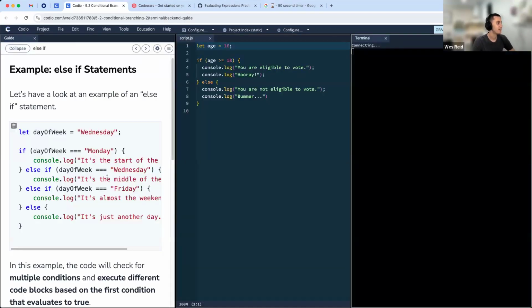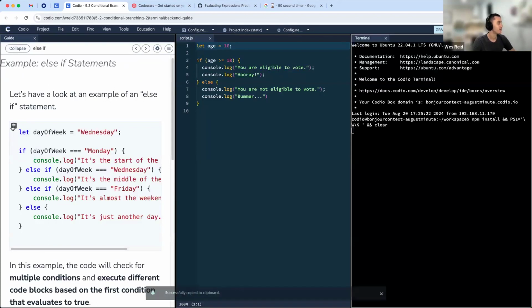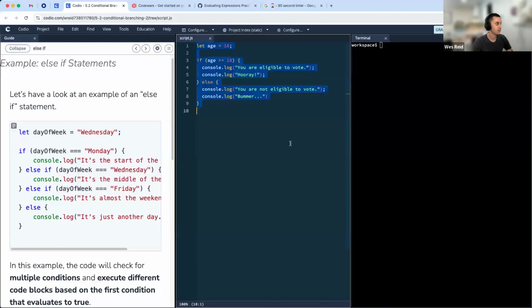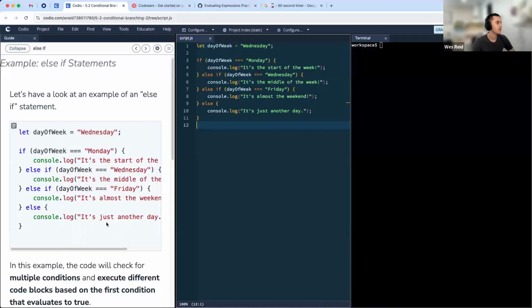All right, let's take a look at a couple examples here. So I'll copy this and I'm going to overwrite what we have here. Let's take a look at this. So we've declared a variable up at the top here in this example. It says day of week. Currently, it's set to Wednesday.